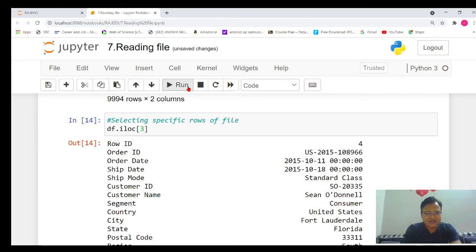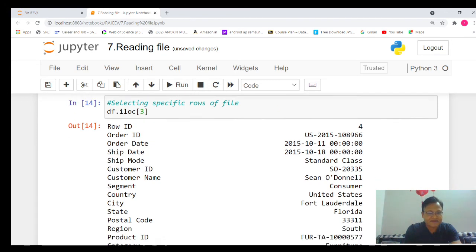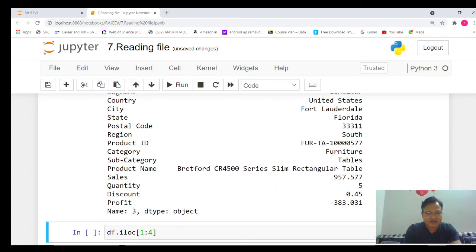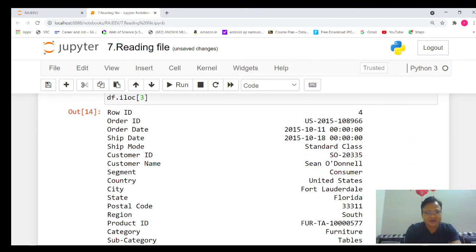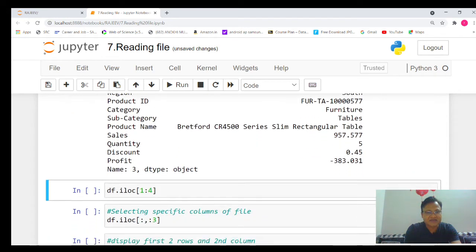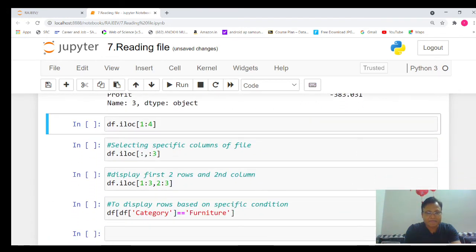So you will see it displays all the data of index number 3 only. So in this way you can easily display the data of any particular location.